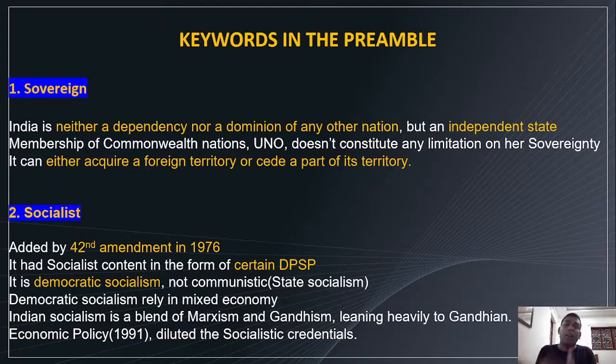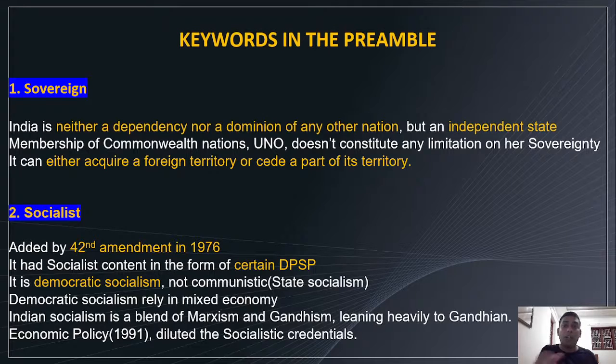Dominion means controlled by the authority of another country. India is not a dominion of any other country. That is what sovereign actually means: an independent state, an independent country. Membership of the Commonwealth of Nations or the United Nations Organization does not constitute any limitation on sovereignty.